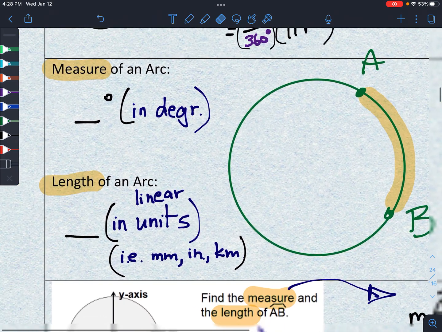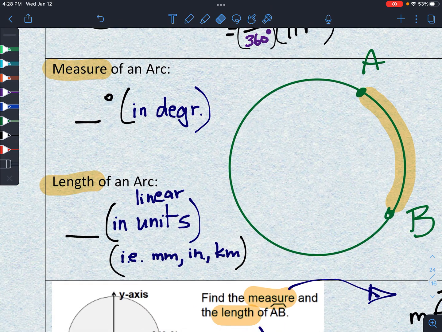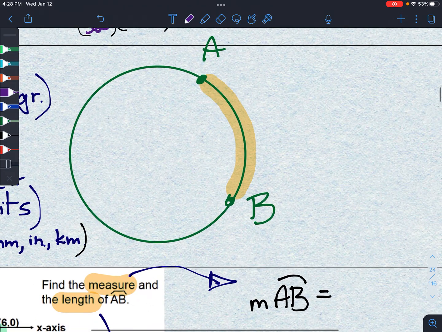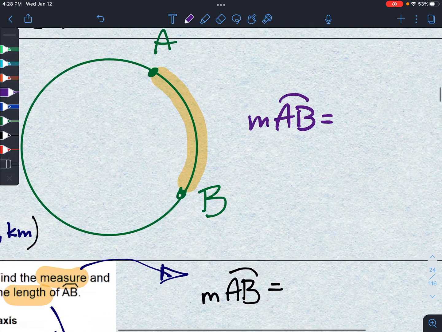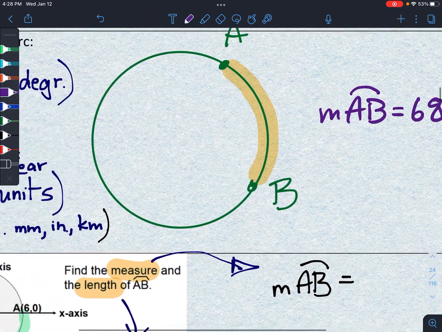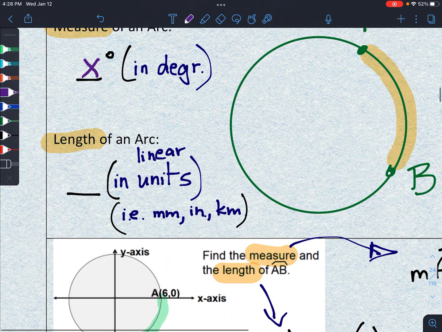Two differentiations. When we're working with arcs, they can ask for the measure or the length. The measure is in degrees. So if I ask, what is the measure of arc AB, you would write it out, and we would say 68 degrees. Now I could also ask, what is the length of an arc?